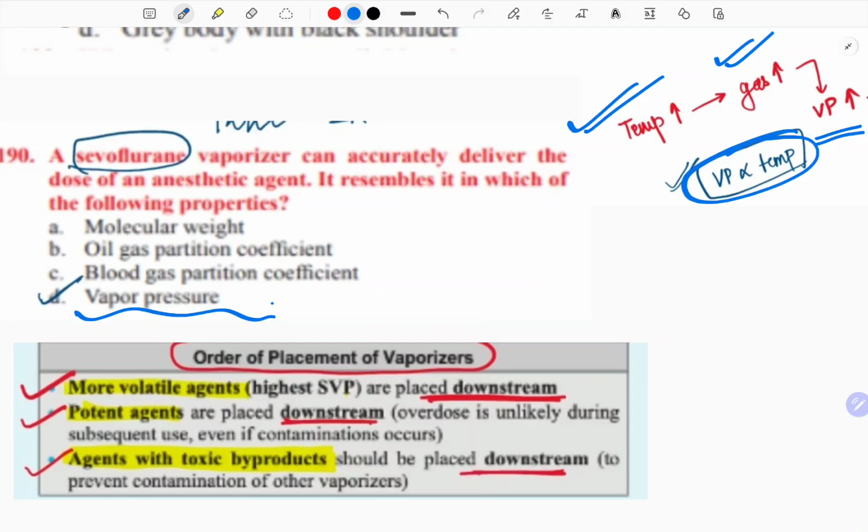And this vapor pressure is important for the order of the placement. So the more volatile the gas, the more potent the gas, and the more toxic the gas, the further downstream it is placed. Because if there is a leak, then if these gases are placed first or upstream, they can leak into the patient and cause more damage. So gases like oxygen or air are placed upstream, and gases which are volatile, toxic or potent are placed downstream. Like nitrous oxide will never be placed upstream in the sequence. This will always be placed downstream.